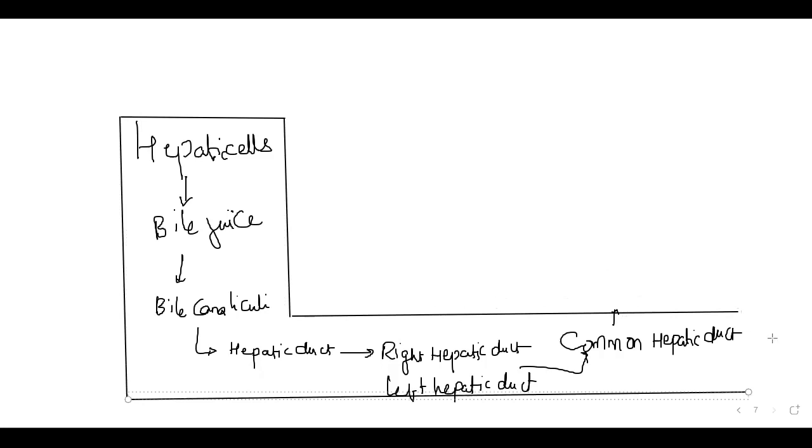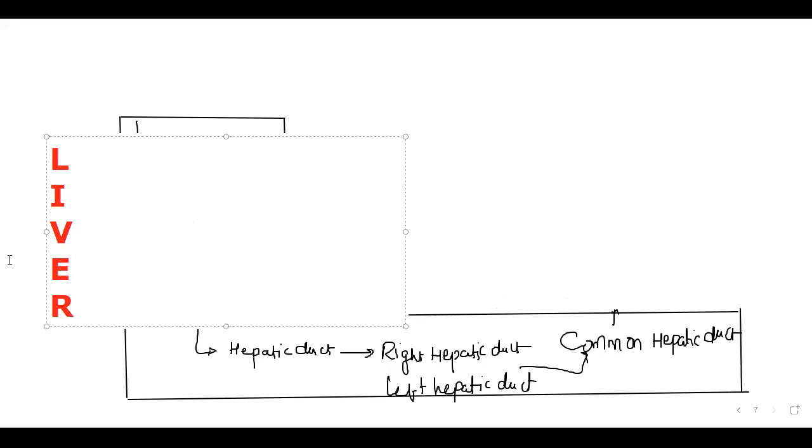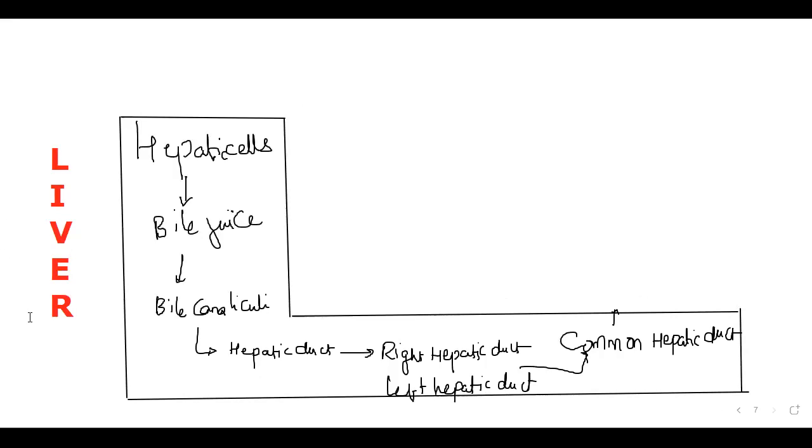Okay, the total story, whatever you are seeing now, is going on in the liver. That liver has lobes, lobes have lobules, lobules have the hepatic cells arranged in the form of hepatic cords, and that hepatic cell secreted bile juice is collected by bile canaliculi, and the bile canaliculi open into the hepatic ducts of right and left sides. The hepatic ducts of the right and left sides open into a common hepatic duct.